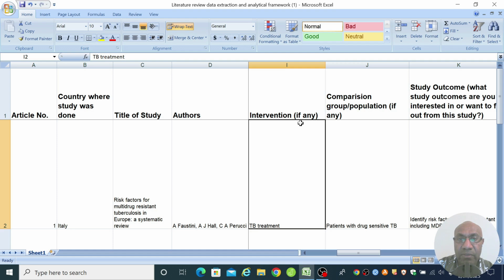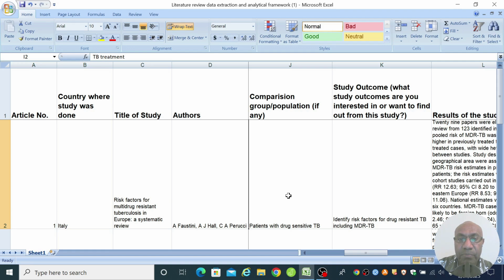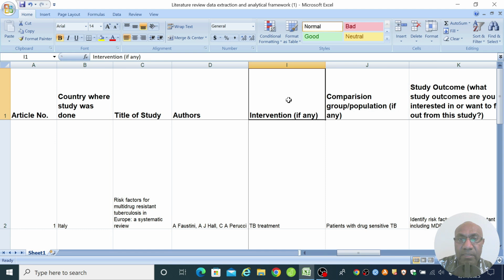And next column is intervention. This is where you highlight or include an intervention that was applied to the study population to assess a treatment or to assess a program or to assess a diagnostic test. So for our example, it was a TB treatment. And the comparison group was patients with drug-sensitive TB. Note that I am following the PICO framework. So we have looked at I for intervention in the previous column.